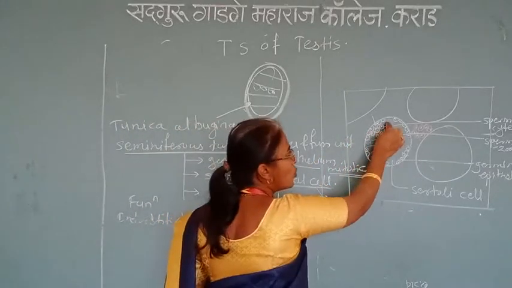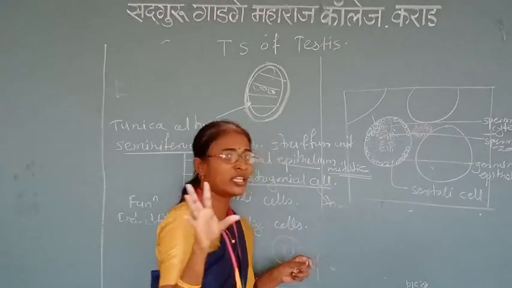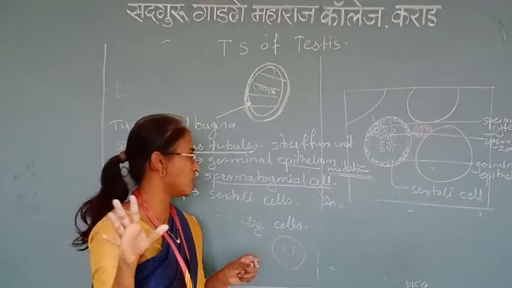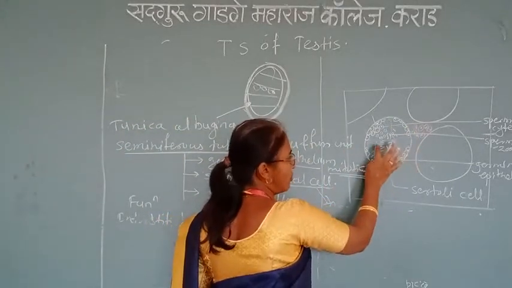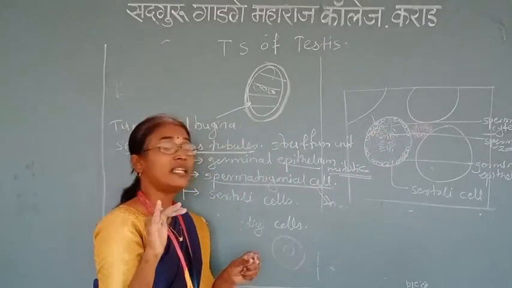The nucleus is also present toward the basement membrane. It has a prominent structure, and it has a nucleolus also. There are many Sertoli cells present in a single seminiferous tubule.